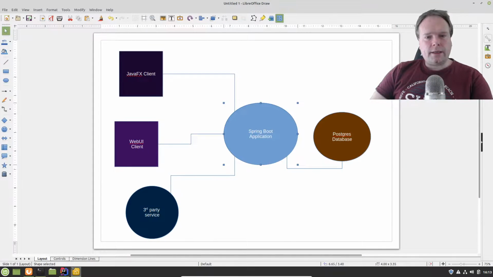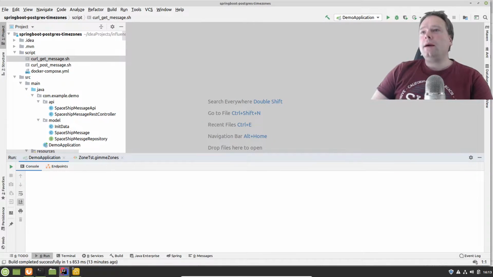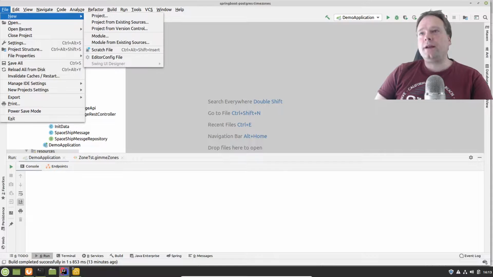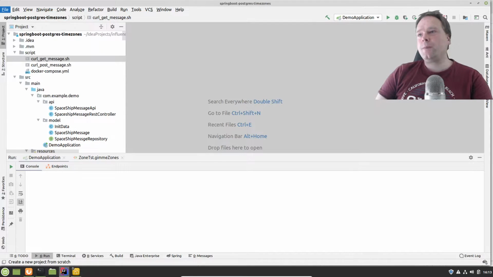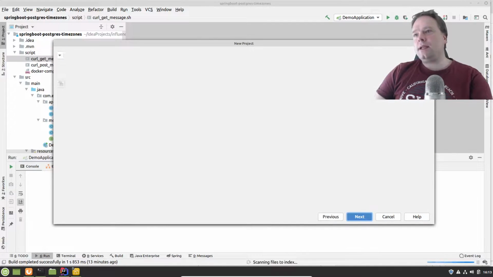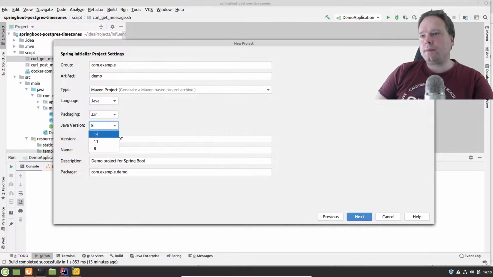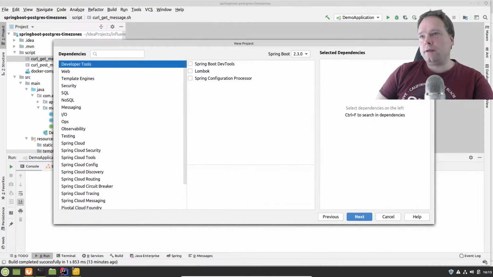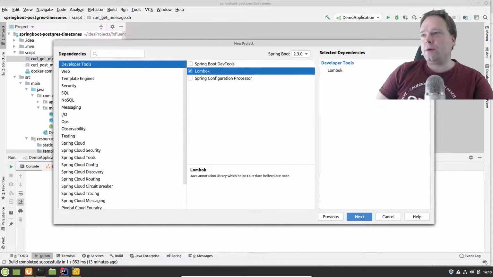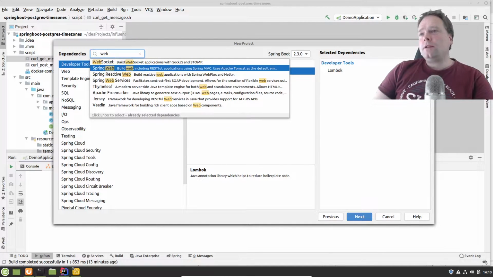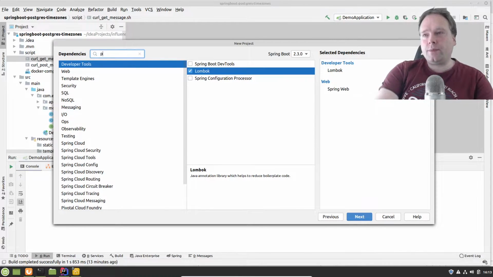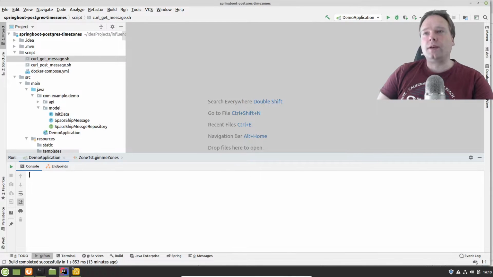So let us look at some code. I have created this application right here by pressing File, New Project, and then I chose Spring Initializr. I chose Maven. There are a lot of people using Maven, so I've also started using it a bit more than I did in the old days. Spring Web right here, and then I added the PostgreSQL driver, and then I also added Spring Data JPA, because we want to persist some data. Then I pressed next, finish, and ended up with this project right here.